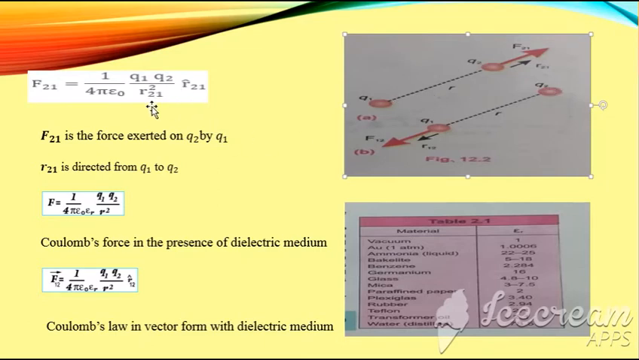Unit vector R in this equation is used to represent the direction of force. In the first case, the unit vector direction R21 means that its direction is from Q1 to Q2. Look at the direction, the black arrowhead. And in the second diagram, the direction of R, so the direction of the Coulomb's force, is from Q2 to Q1.